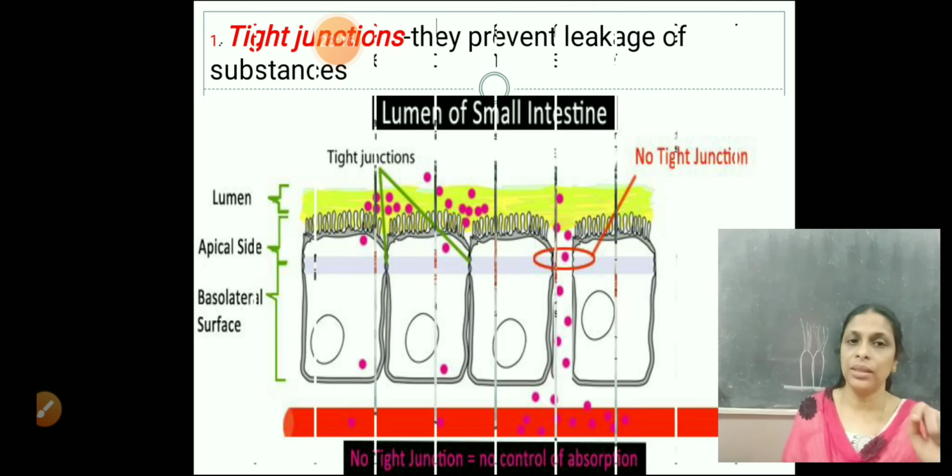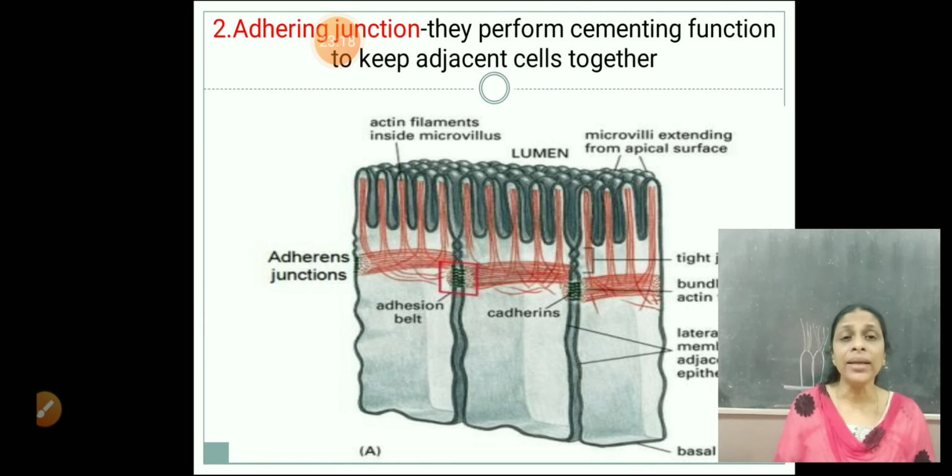Then the next type of junction is adhering junctions. Adhering junctions, from the term itself, perform a cementing function. What is the function of cement? Cement is usually used in construction, right? How a mason constructs a wall: first he keeps one brick, on top of that he applies a little bit of cement, and above that he keeps a second brick.